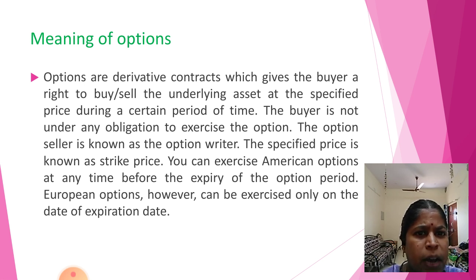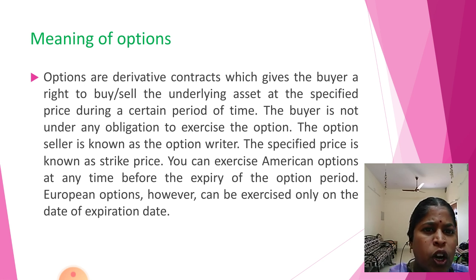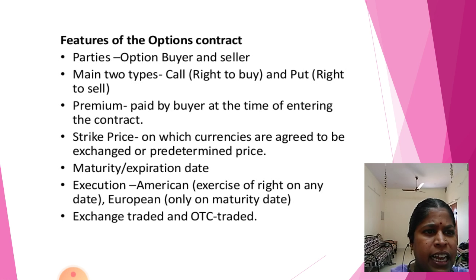You can exercise American options at any time before the expiry of the option period. European options, however, can be exercised only on the expiration date. So there are two types: American options, which can be exercised at any time before expiry, and European options, only on the date of expiry.